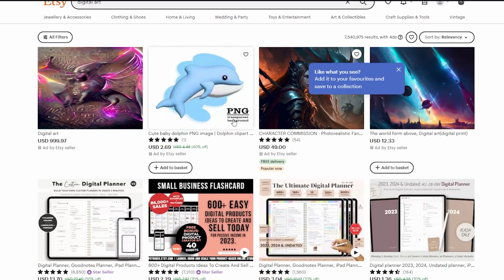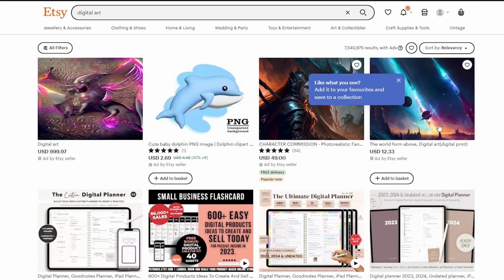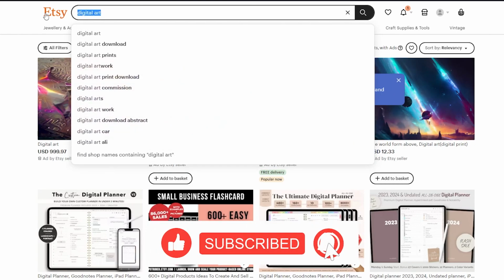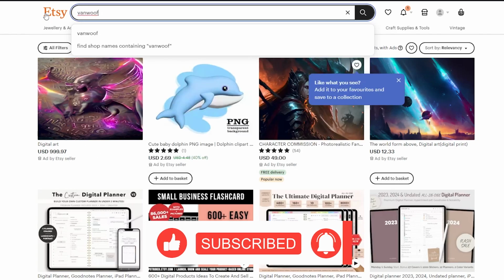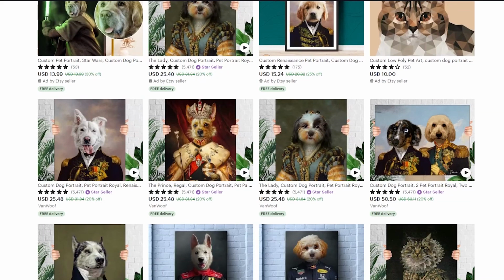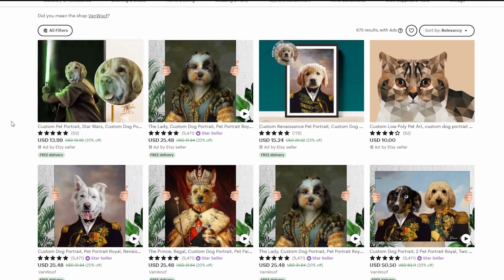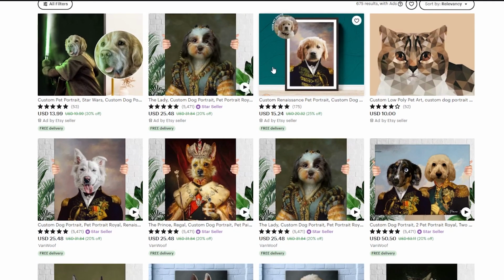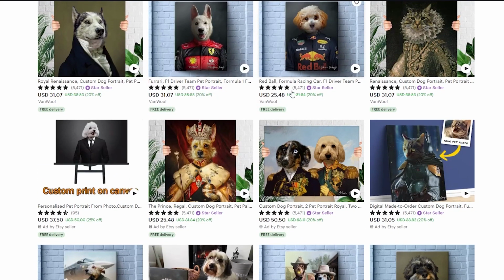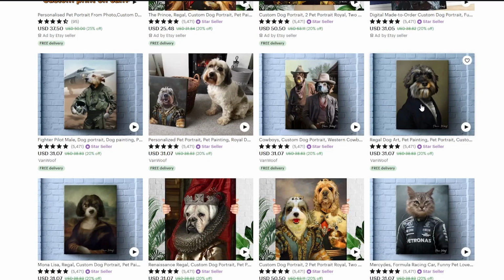Now, look at that. Look at all these different digital arts, and we can see that people actually buy these things. Now, you can either make digital art like this, or I'm gonna give you a reference of a great creator called Van Woof. Now look at this. Van Woof is basically a person that asks you for photos of your pets, and once he takes those photos of your pets, he basically creates AI art using Midjourney or some other AI processor, and he makes arts like these. Now you obviously saw that we did dogs as composers, and the output was pretty much similar like this.